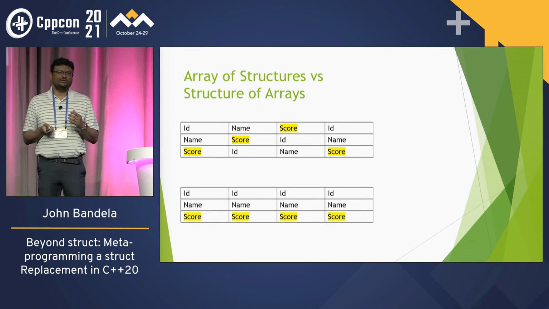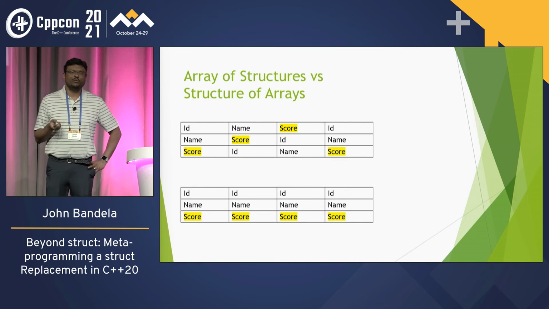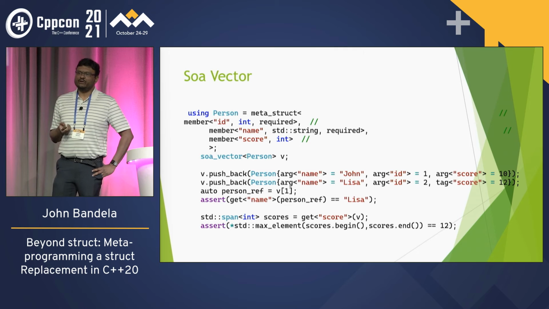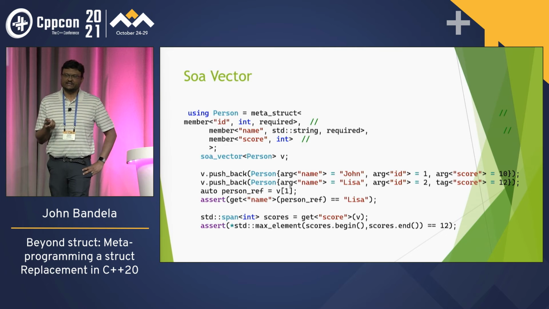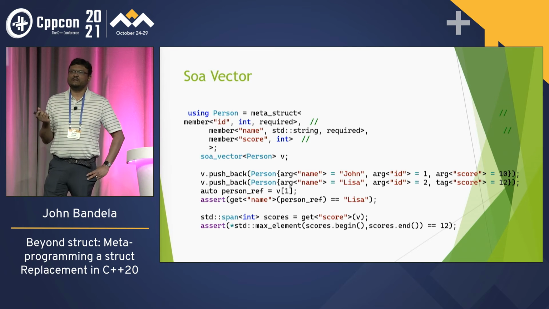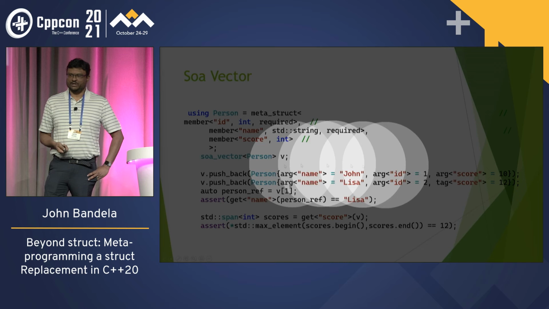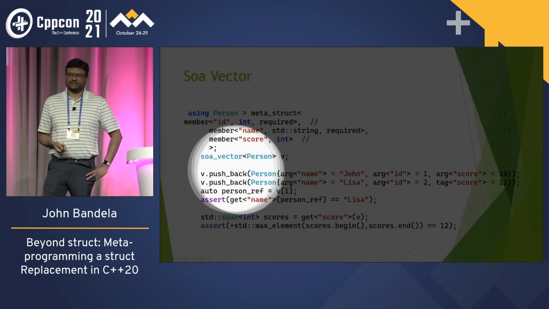Unfortunately, the downside is you kind of had to do this manually, right? There's no way that we can access those names. So what we can do, I won't go over the implementation, is because we have access to the metaprogramming and we can generate the names, we can write ourselves an SOA vector of Person. And so we can push back a person just like we normally would, right? If it was a vector of person.